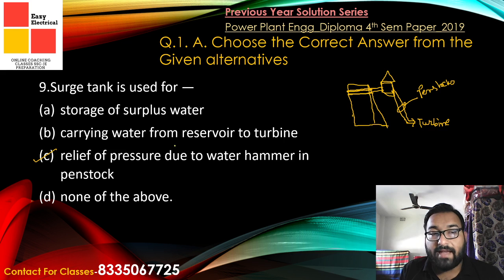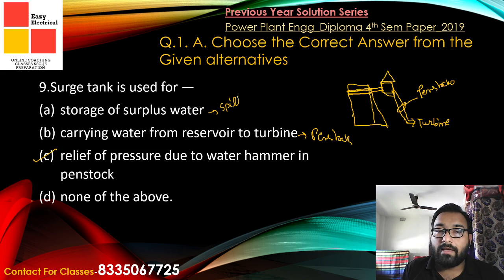For carrying the water from the reservoir to the turbine, generally penstocks are used, so that answer will be penstock. Now storage of surplus water generally cannot be done. We use a spillway to throw out the excess water.